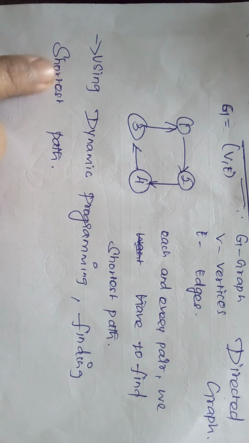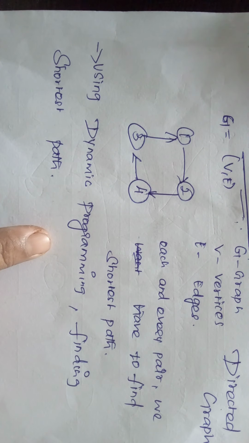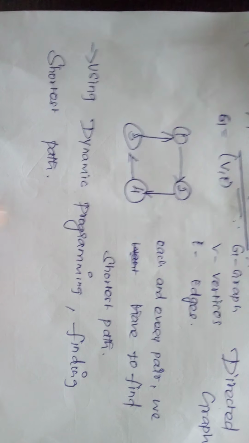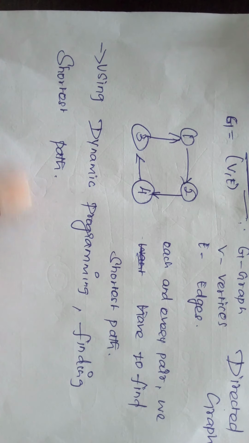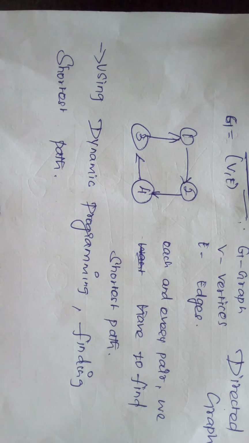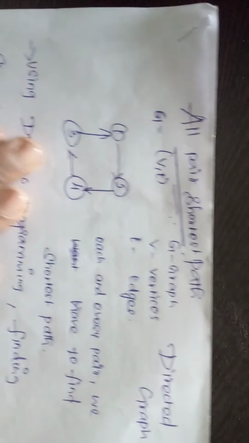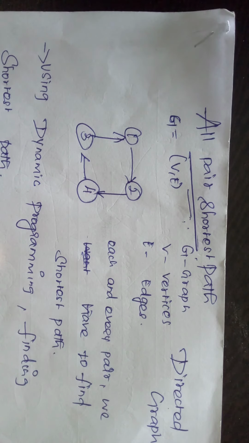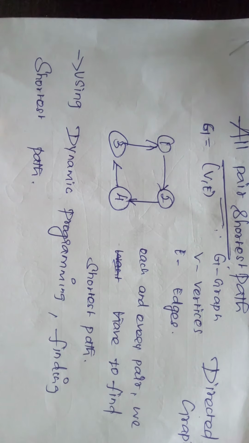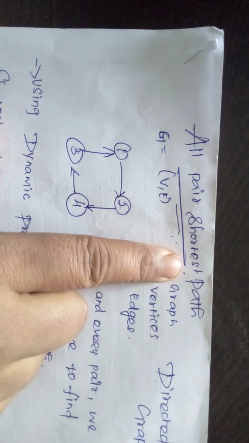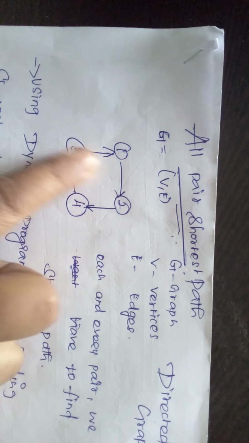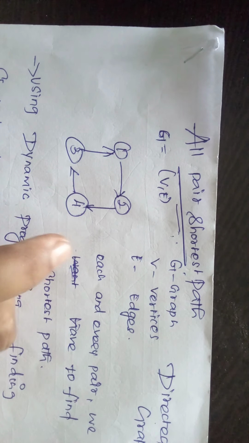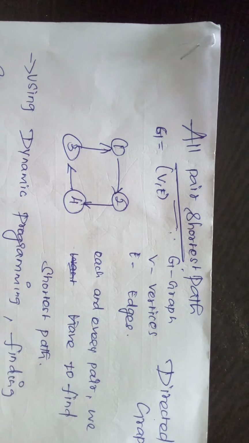It is using dynamic programming, of course, for finding the shortest path. As in matrix multiplication we used the divide and conquer method, now here for all pair shortest path we are using the dynamic programming method. All pair shortest path means for all the nodes we are finding the shortest path. Which one is the shortest one, that's the thing here.